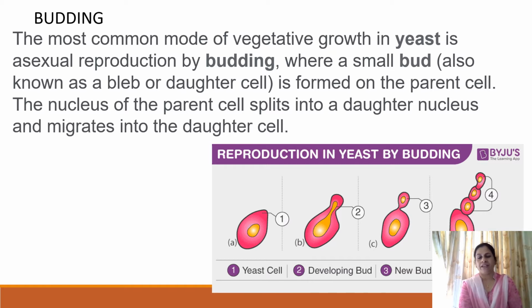In yeast, also called Baker's yeast, the single parent cell shows a protruding structure known as a bud. This bud has its own nucleus, which is formed from the parent nucleus and migrates into the bud. This daughter nucleus gets enlarged, leading to enlargement of the daughter cell. This daughter cell is called a bud. When this bud is fully matured, it gets detached from the yeast cell.